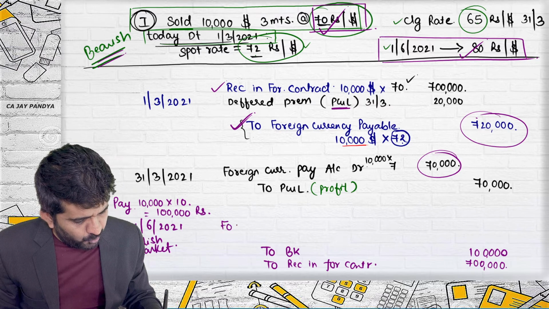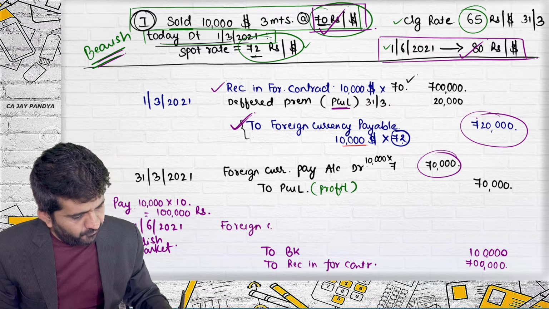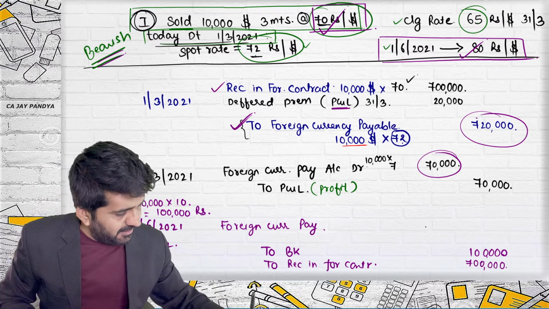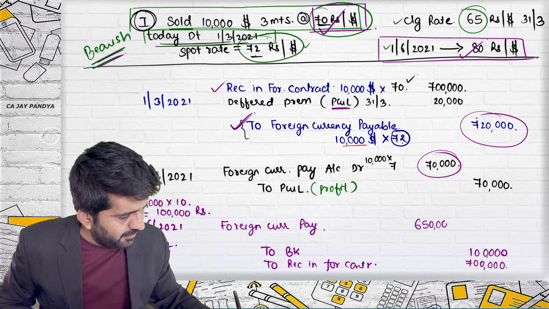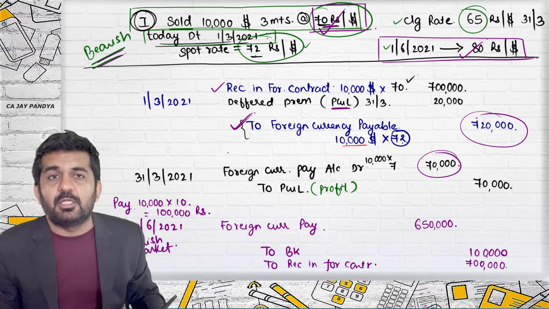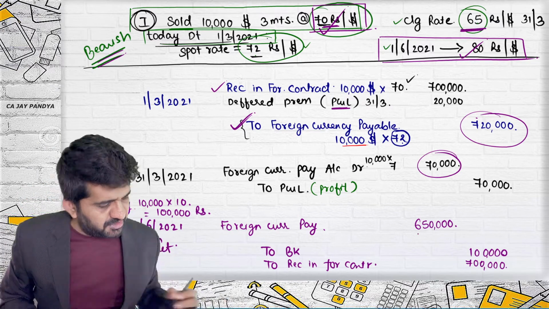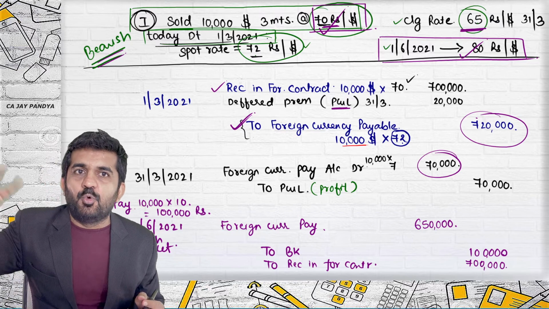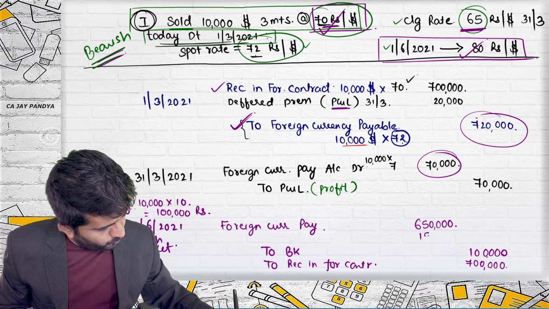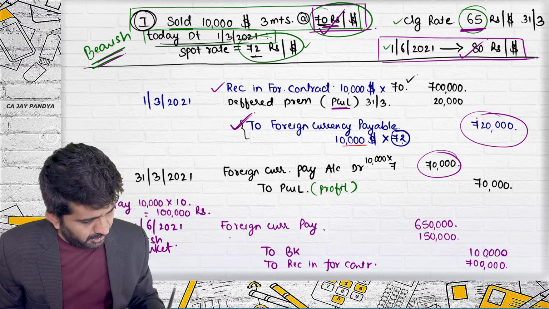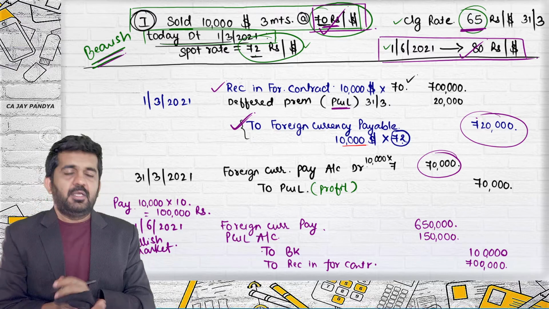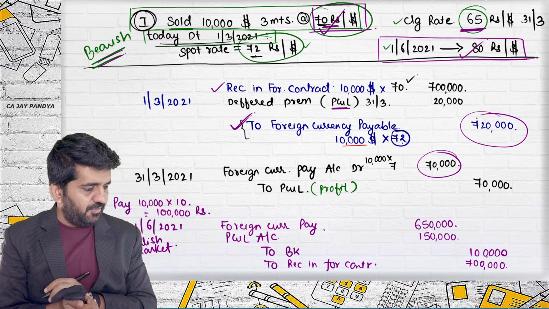So I need to debit foreign currency payable. What is the balance? 7,20,000 minus 70,000 is 6,50,000, or $10,000 at closing rate, which is nothing but 6,50,000. Now that two accounts which were temporary are closed, the difference, there is 8 lakhs rupees. This 1,50,000 will be debited to profit and loss account.